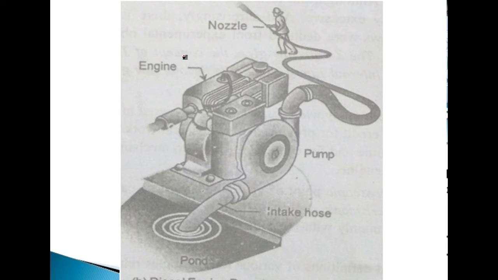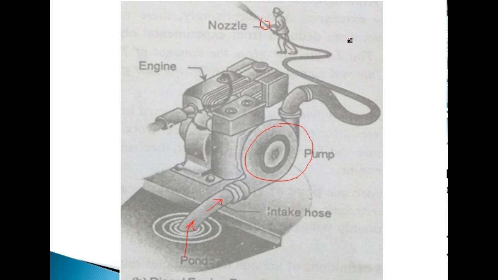You can see another application of this thermodynamics. You can see this is the diesel engine pump set. Here this whole portion is the pump. This is the intake hose. So this intake hose is taking water from this pond. Intake hose is taking water to the pump, and then this pump is rotating, and it is increasing the pressure, and here there is some nozzle, so we are converting the pressure energy into kinetic energy.